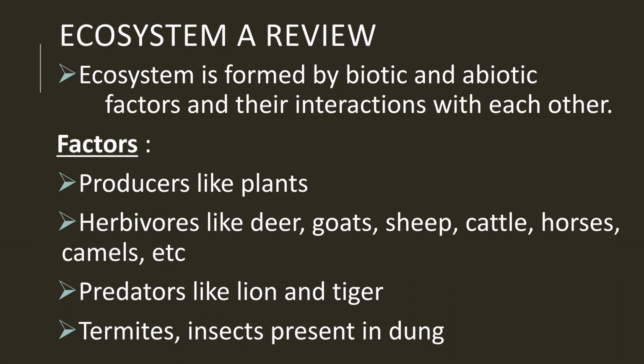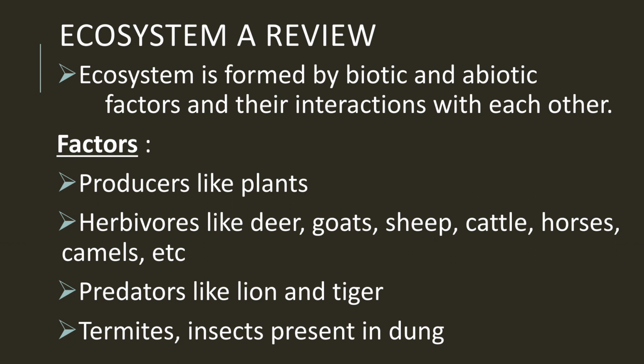For example, plants. Plant is the biotic factor. They require air for breathing purpose, for making food, and air is the abiotic factor. So there is an interaction between biotic and abiotic factor, and such interactions together form the ecosystem.